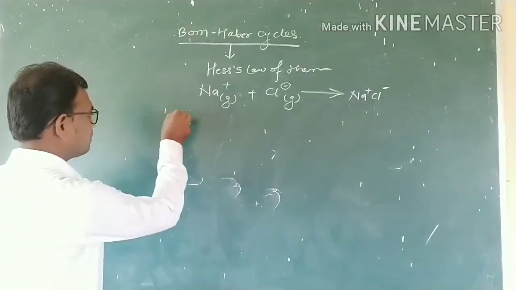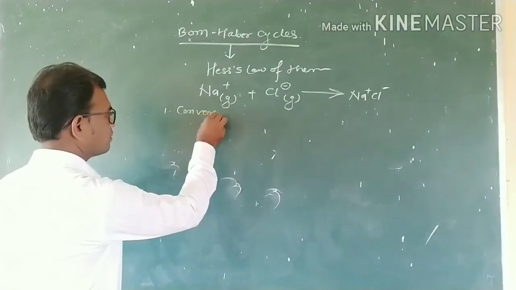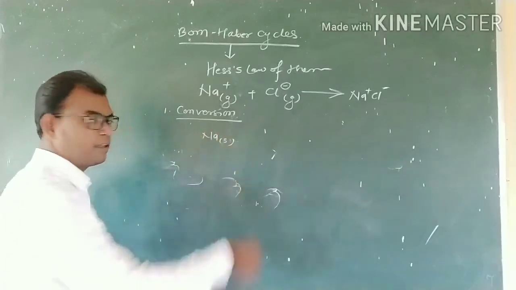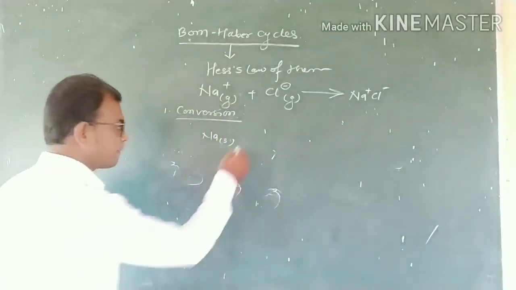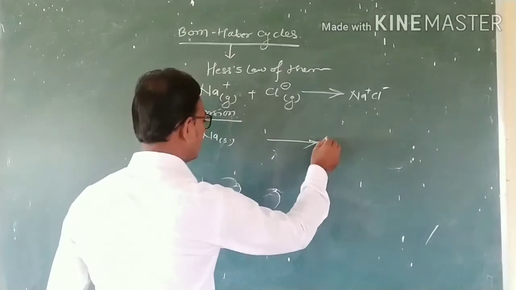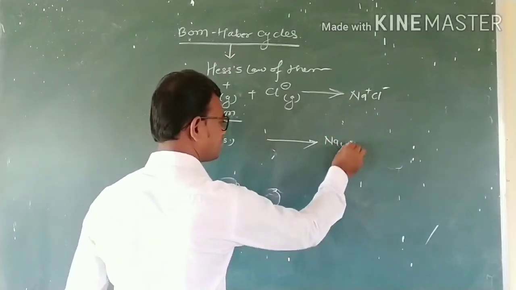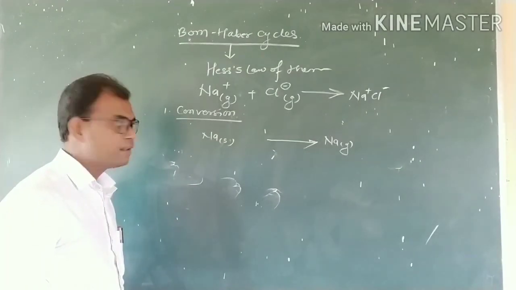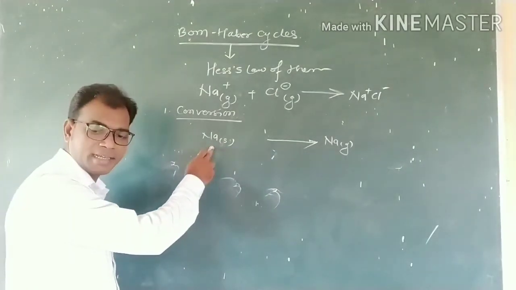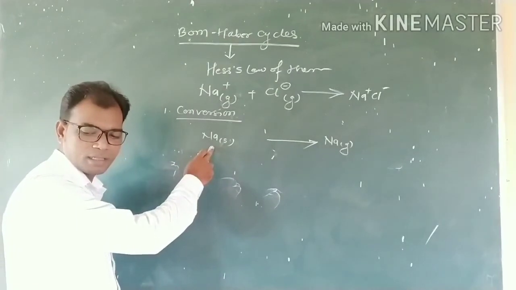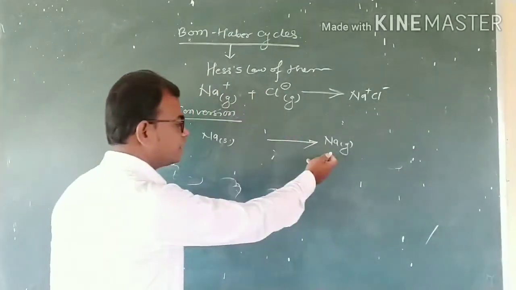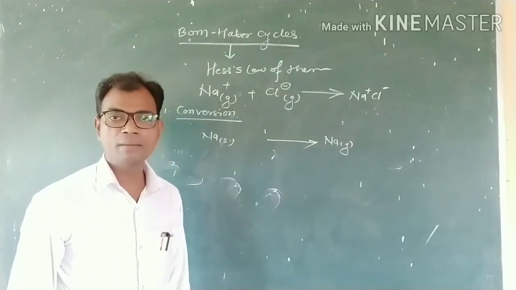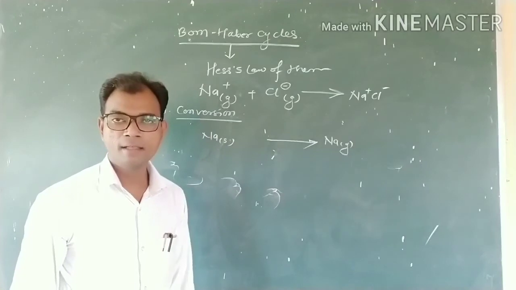The first step is the conversion of metallic sodium, which is in a solid state, into the gaseous state, a gaseous sodium atom.